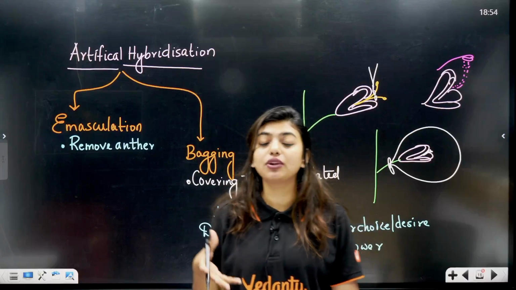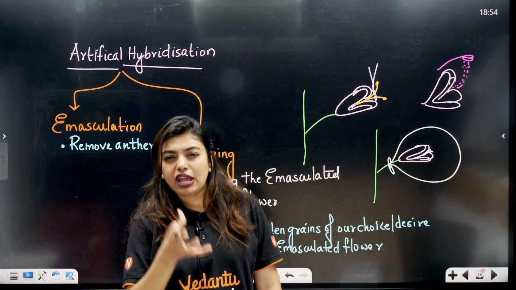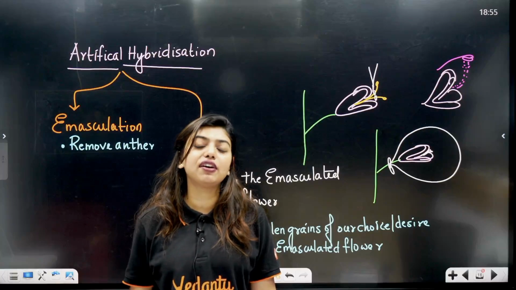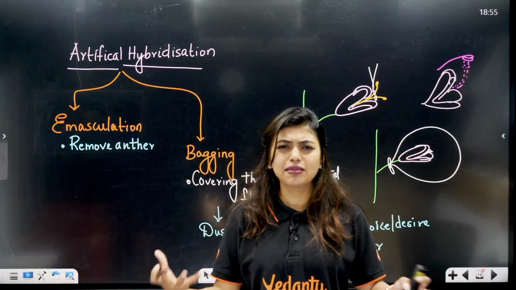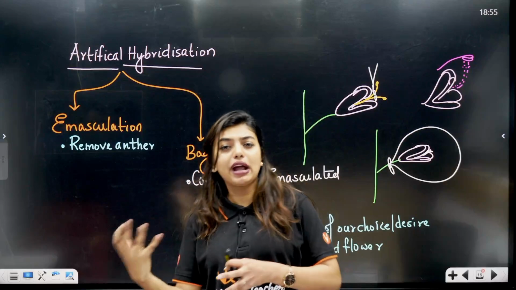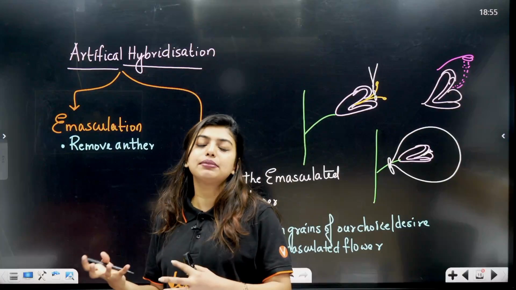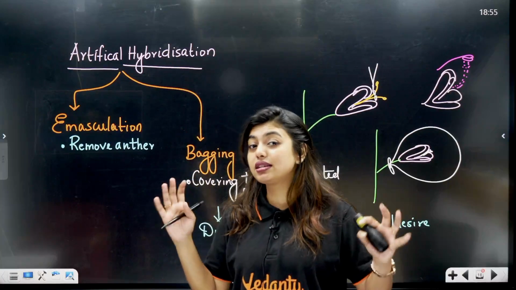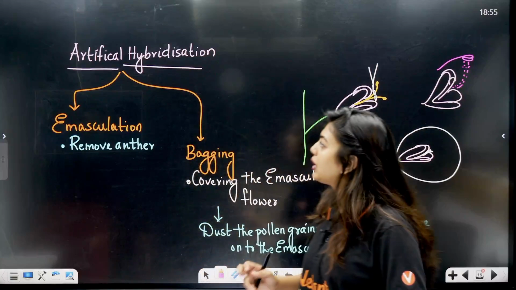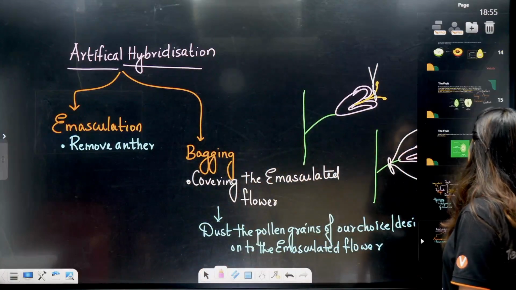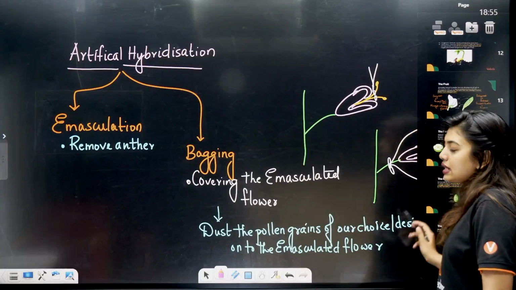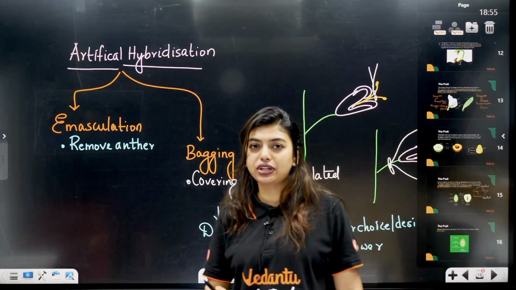This is also done so that we get what we want, right? Favorably or desired flowers and plants will be formed. This is done by a lot of people, like how tomato is formed, tomato plus potato, like that. So when we want to make a hybrid, or when we want to make our desired plant, this is called as artificial hybridization. Okay, so all the topics of your sexual reproduction are covered, students. Fruit, seed, pre-fertilization event, post-fertilization event.